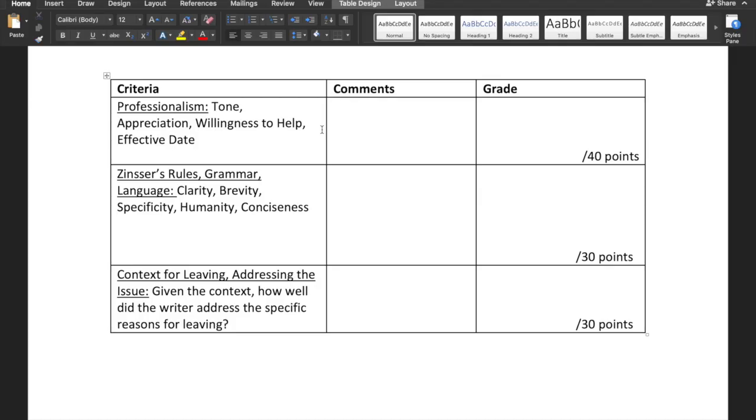Last week we talked quite a bit about good ideas for writing a resignation letter. I basically have 3 categories: professionalism, Zinsser's rules and grammar and language, and context for leaving, addressing the issue. So we talked about kind of a rule of thumb. It's typically good to express appreciation.